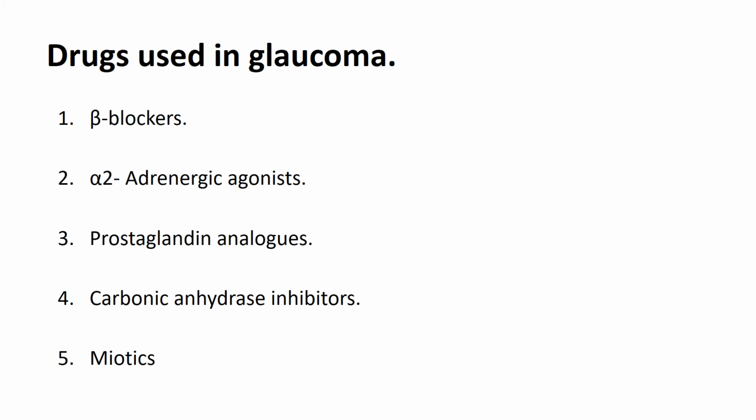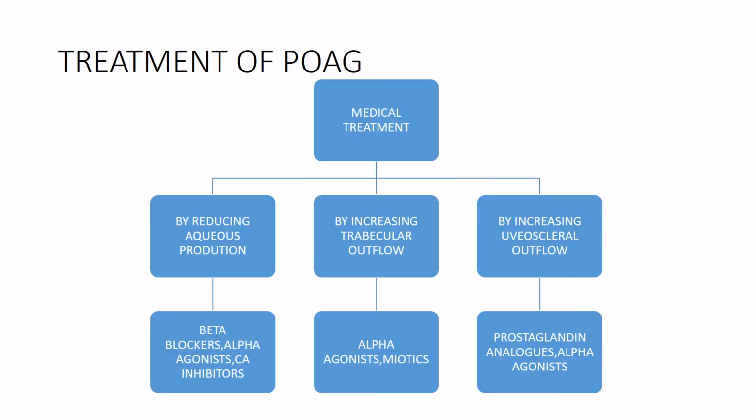Coming to the drugs useful in the management of glaucoma, these are the groups of drugs effective in the medical management of glaucoma, which include beta blockers, alpha 2 adrenergic agonists, prostaglandin analogs, carbonic anhydrase inhibitors, and miotics. These are the five groups of drugs useful in the management of glaucoma.